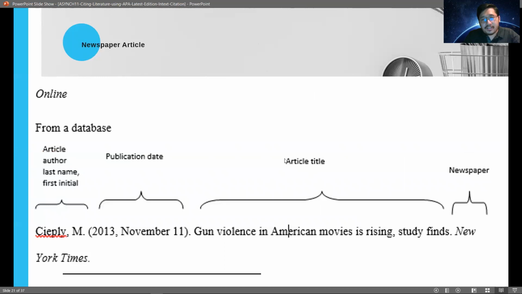Now, what if your cited text is from a newspaper? So it should look like this. If the newspaper that you have accessed is from a database, now mind you, all newspapers have what we call online databases. That is where you can access newspapers from previous dates if there is no more printed newspaper available from that particular date. So don't forget, again, we state the name of the author, followed by the copyright year. After that, we state the name of the article, and then the name of the newspaper.